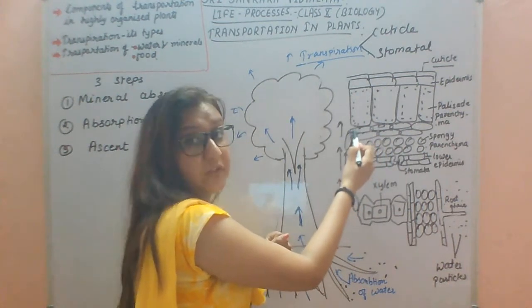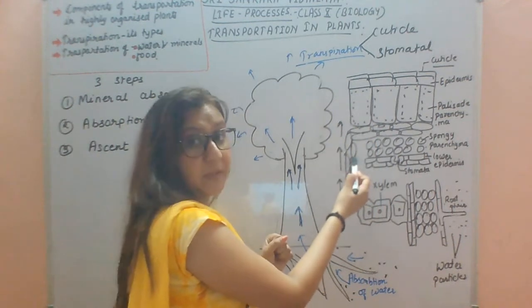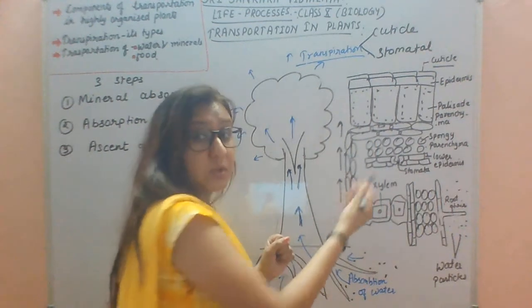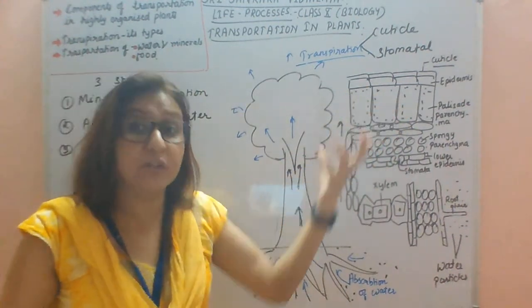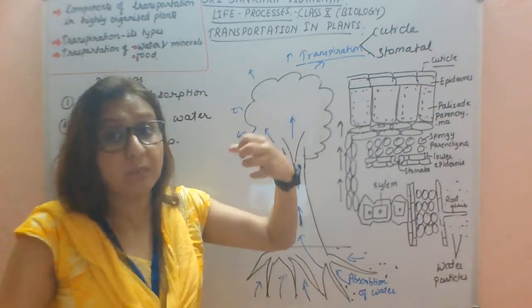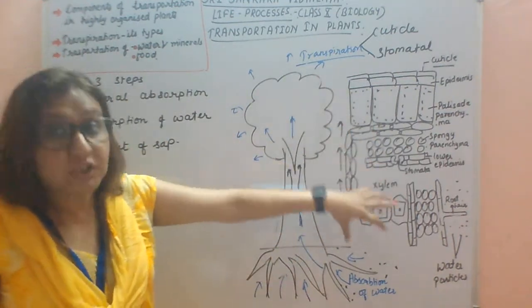Now this cell becomes deficient. It will take water through this cell. Again this will become deficient. This will take from this cell. So the cells are becoming deficient of water, and they are pulling water from their adjacent cells. So through this, the suction pull develops.